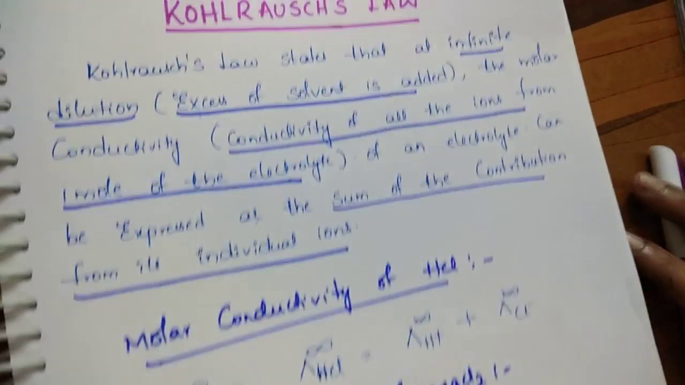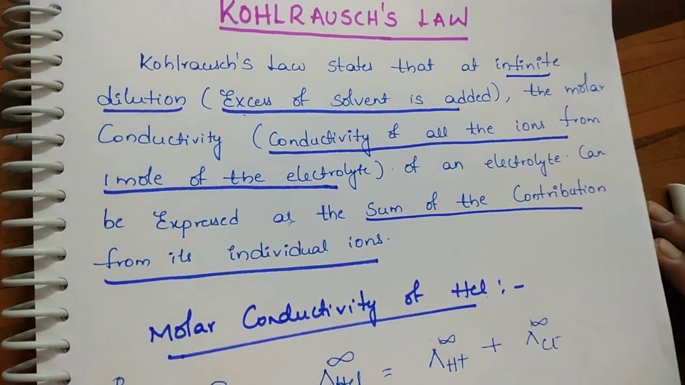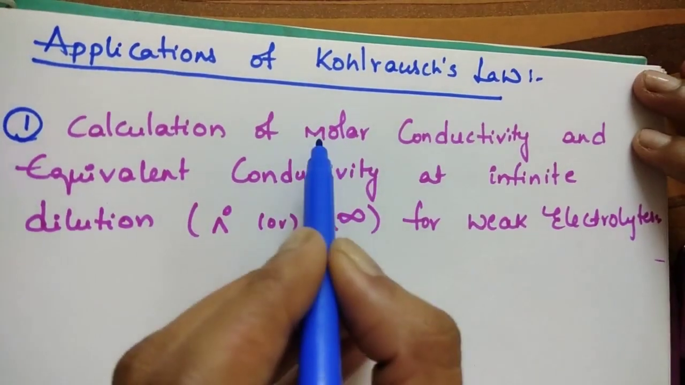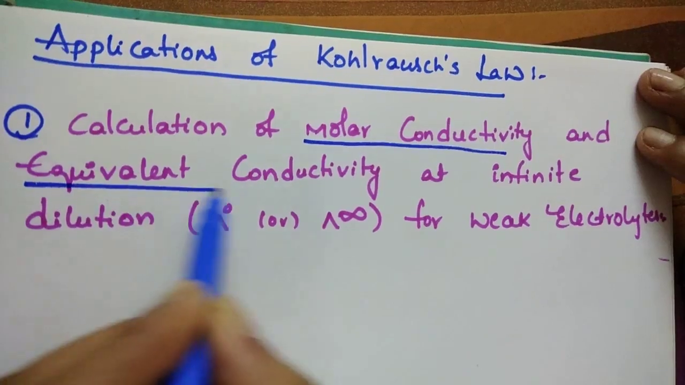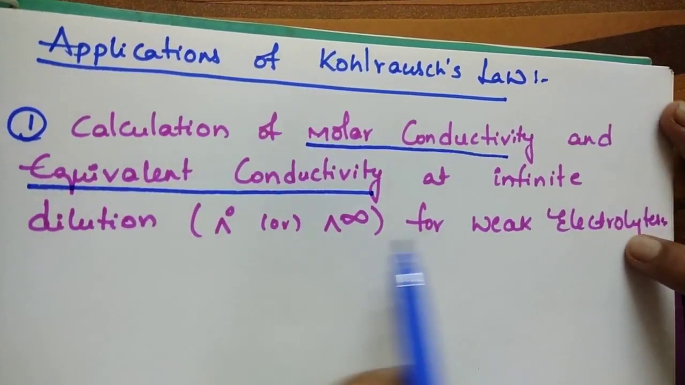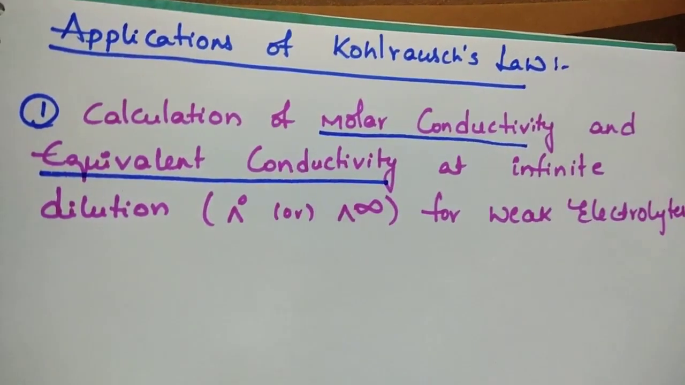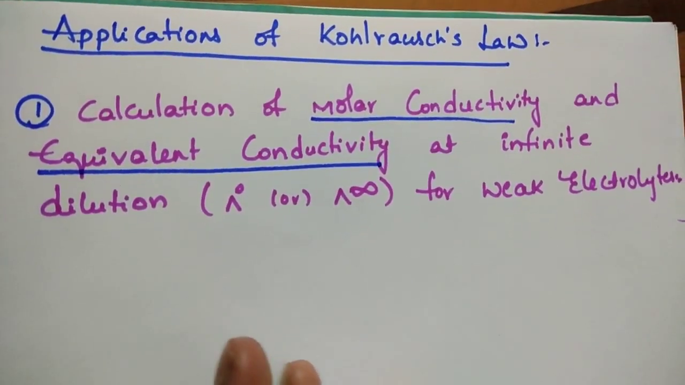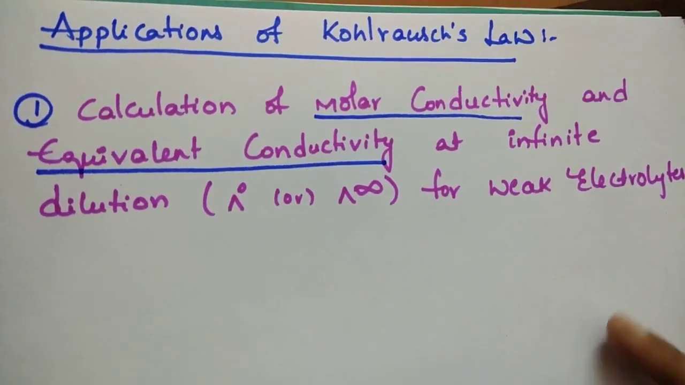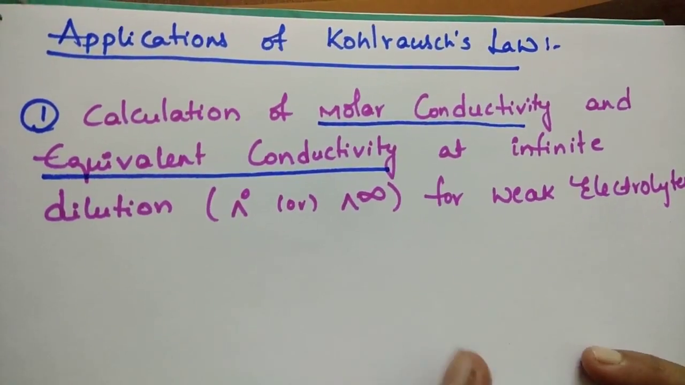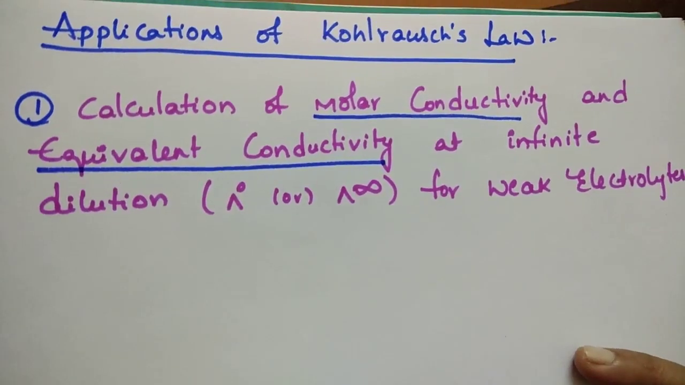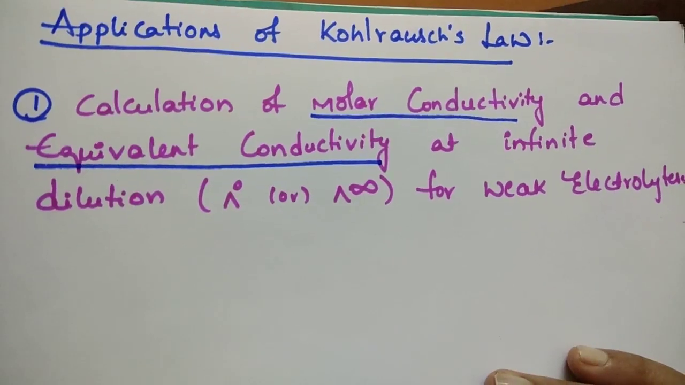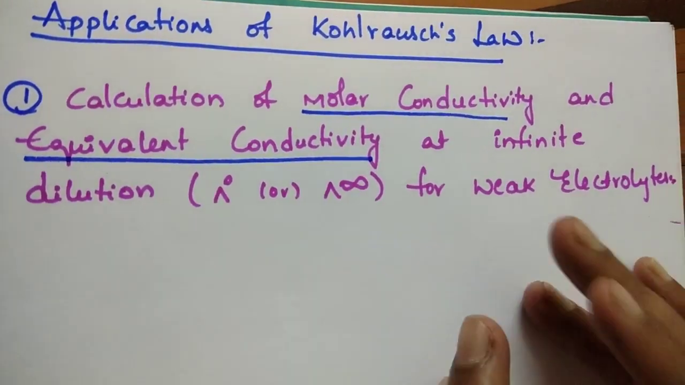Let us see applications of Kohlrausch law. We can calculate molar conductivity and equivalent conductivity at infinite dilution for weak electrolytes. The molar conductivity or equivalent conductivity of a weak electrolyte at infinite dilution cannot be determined experimentally or by plotting a graph. This is because the conductance of such electrolytes is low and dissociation of such an electrolyte is not complete even at infinite dilution.